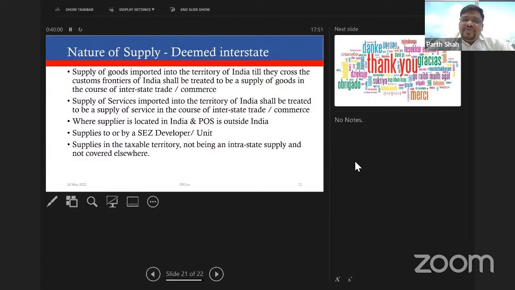Third, where supplier of service is located in India and the place of supply is outside India, it is deemed to be an interstate supply. Fourth, supplies to or by SEZ developer or unit are again deemed to be interstate supply. If you are in Maharashtra, you have a client in Maharashtra who is either an SEZ developer or an SEZ unit, even if they're in the same state, still it is deemed to be an interstate supply. And when you supply goods to your SEZ client, you have to charge IGST. Though he is in the same state, it is liable to IGST and not CGST and SGST. Last, supplies in the taxable territory which are not an intrastate supply and are not covered anywhere else are deemed to be an interstate supply.